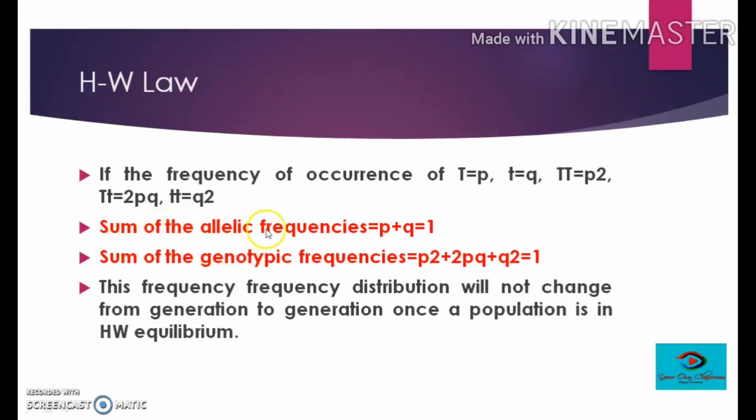And the sum of the allelic frequencies would always be equal to 1, means p plus q would be 1. And the sum of the genotypic frequencies, means p square plus 2pq plus q square, would be 1. And this entire law or the calculations related to the Hardy-Weinberg equilibrium are based on these 2 points. This frequency distribution will not change from generation to generation once a population is in Hardy-Weinberg equilibrium.